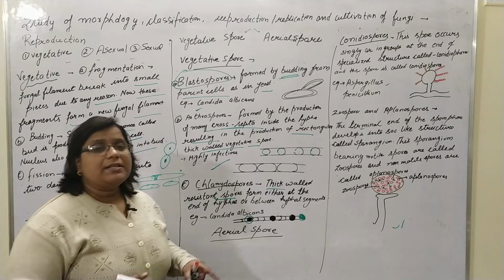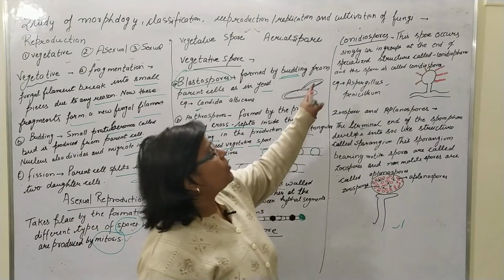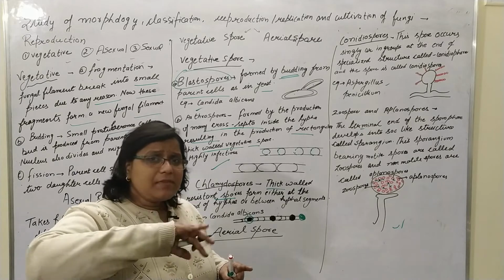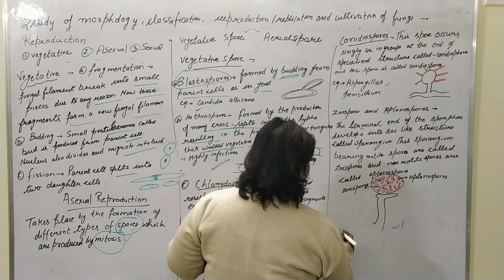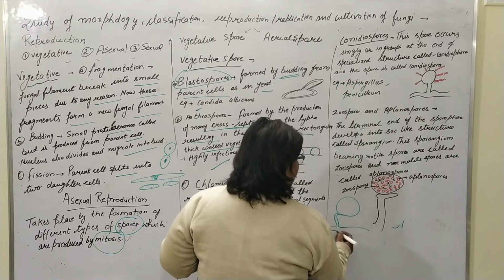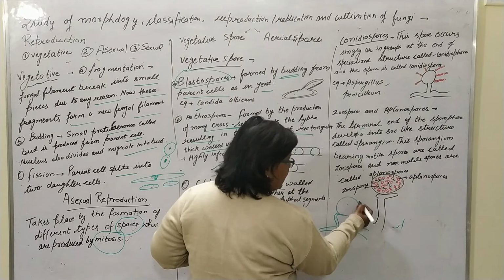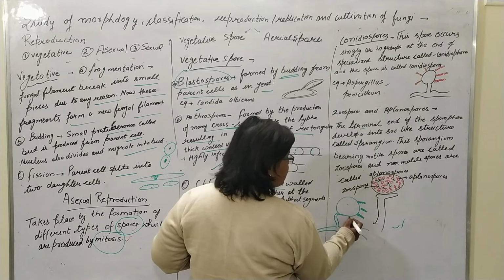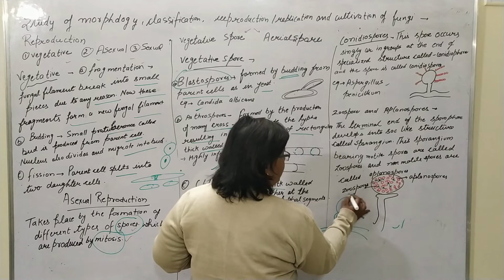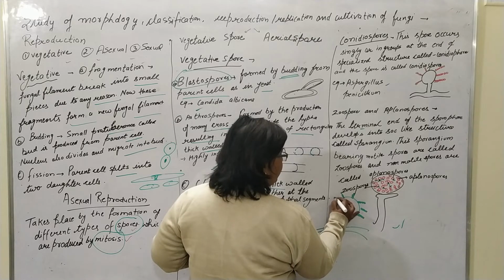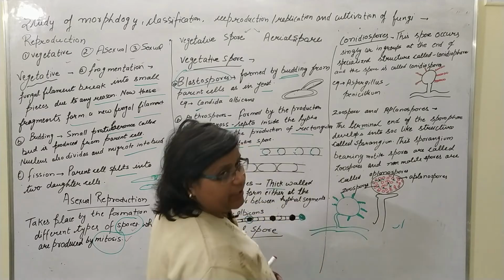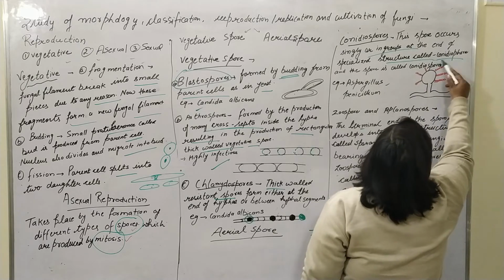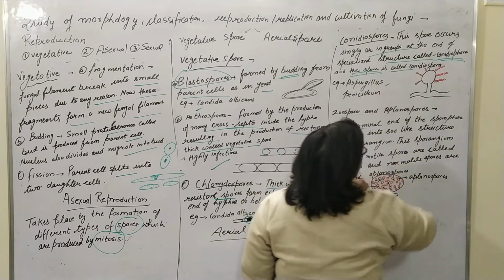Now second one is the aerial spores. The first aerial spore is the conidia spore. The conidia is just an outgrowth of the mycelium. This cell is divided terminally, and such conidiospores are present on the surface of the conidia. These spores occur singly or in groups. The specialized structure is the conidiophore, and the spores are called conidiospores.